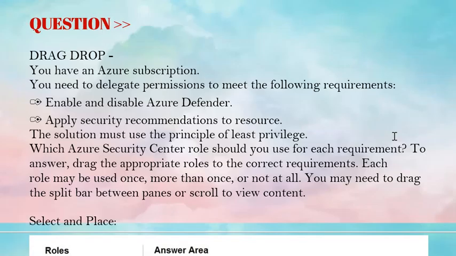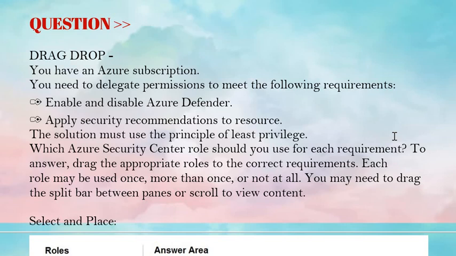The next question is drag drop. You have an Azure subscription. You need to delegate permissions to meet the following requirements. The first one is enable and disable Azure Defender, and the second one is apply security recommendations to resource. The solutions must use the principle of least privilege. Which Azure Security Center role should you use for each requirement?